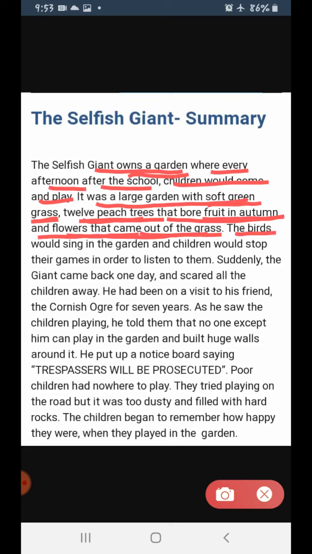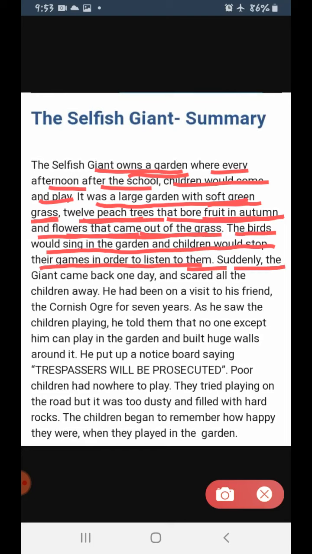Next, the birds would sing in the garden and children would stop their games in order to listen to them. That garden was such a beautiful garden that it was full of birds and butterflies. The birds could sing so well that the children who were playing in the garden would stop their games in order to listen to them. Who are them here? It means the birds. The song of the birds was so delightful, so pleasant to the ear, that the children forgot about their games and started listening to the songs of the birds. Clear, everyone? Next.